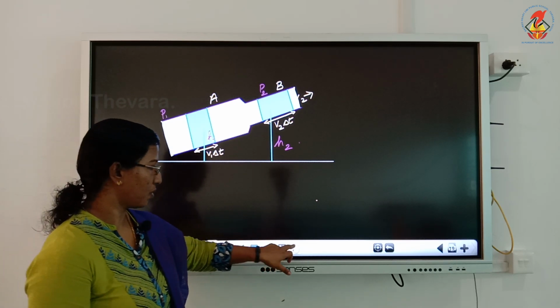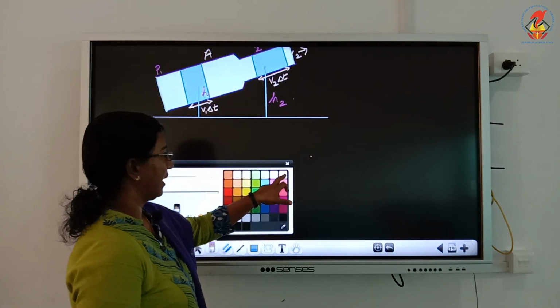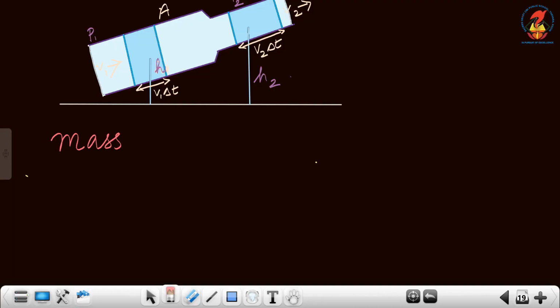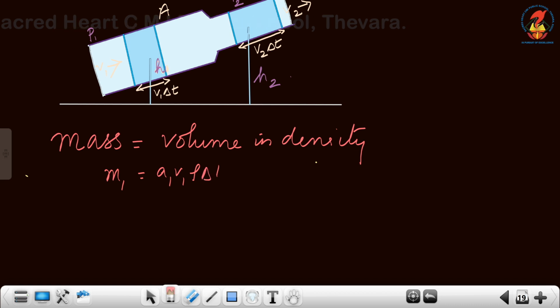For that, first we have to find what is the mass of the fluid which is passing through a particular portion in time interval delta t. Same as the previous expression, mass is equal to volume into density, and volume is area into the distance moved. That is, in case of section A, mass m1 will be A1 V1 rho delta t, and mass m2 in section B, passing in the same time interval, will be A2 V2 delta t rho.